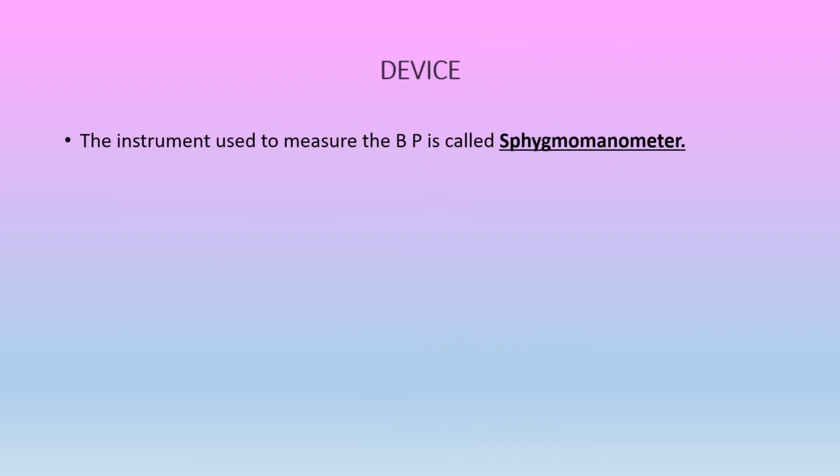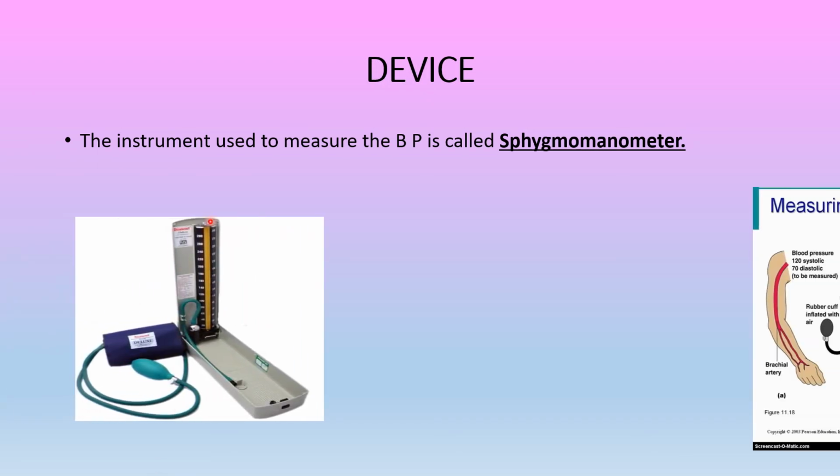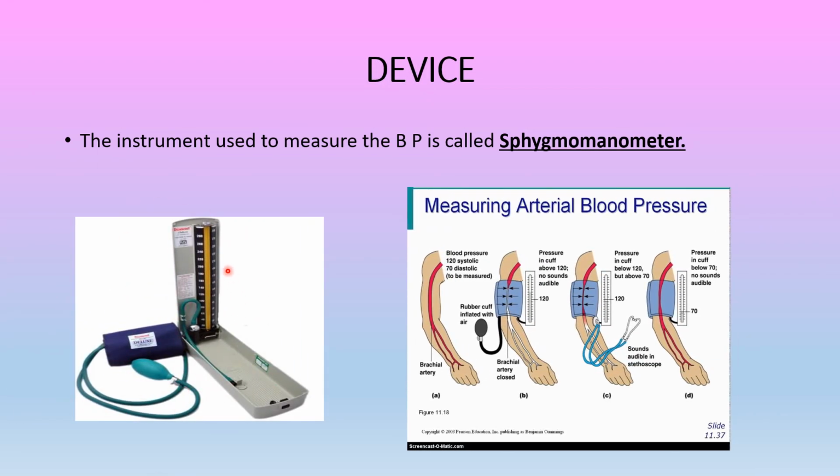Okay, the instrument used to measure the BP is called a sphygmomanometer. You can see here this is the device which is used to measure the BP. This is the sphygmomanometer, and this is a cloth-like thing.